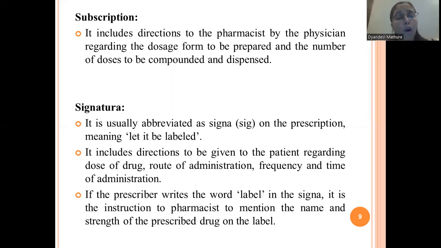Now, we all know that in the laboratory also, when you are performing your formulations or your practicals, at that time also you label that preparation. In that label, the very important thing is that you have to mention the name of that formulation or the name of the drug, along with the strength of the drug. Like, if we take the example of paracetamol, it is available in 500 mg, 650 mg, 750 mg also. So the strength of your prescribed drug should be mentioned on the label.